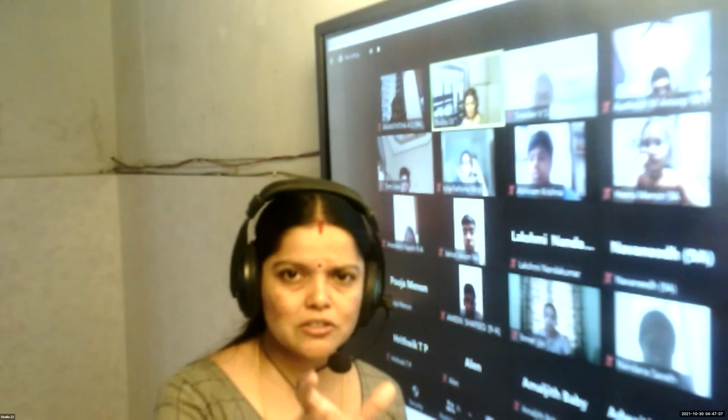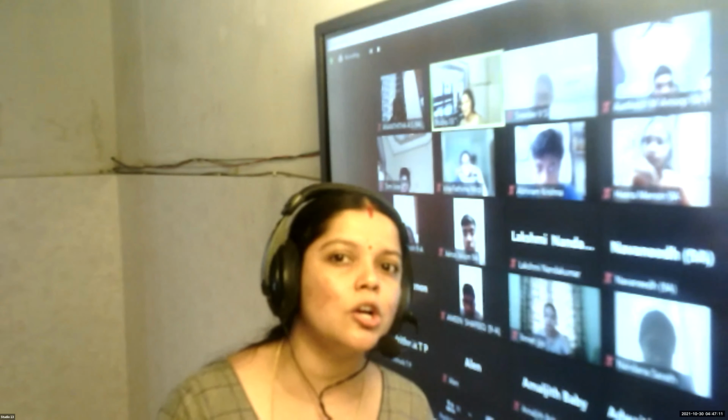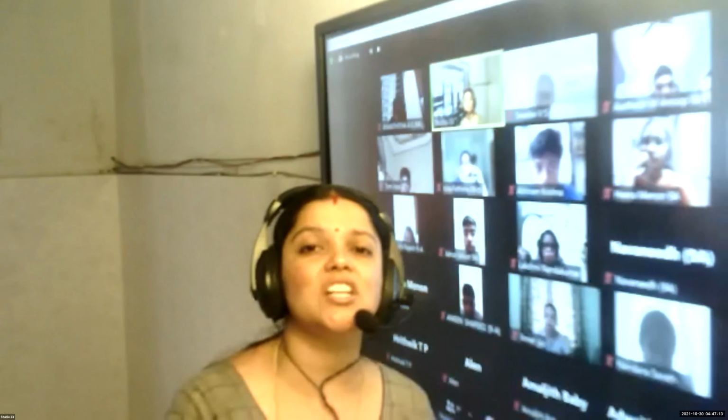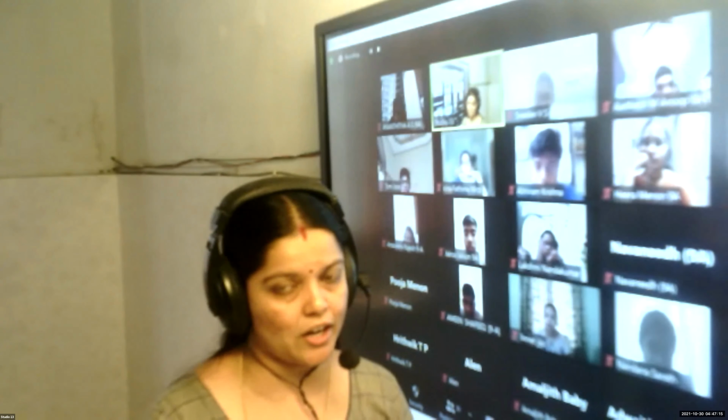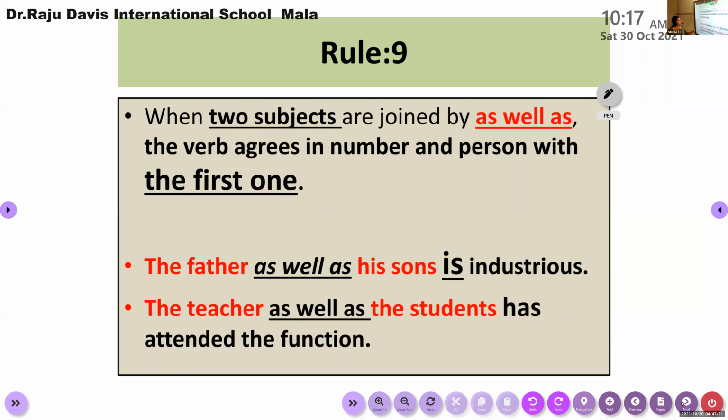If an extension to the subject is written within brackets, that can be ignored and we can think only about the subject and use an appropriate verb, I said. But here, according to rule number 9, it takes a different view. According to rule number 9, when two subjects are joined by as well as, I repeat, when two subjects are joined by as well as, the verb agrees in number and person with the first one.